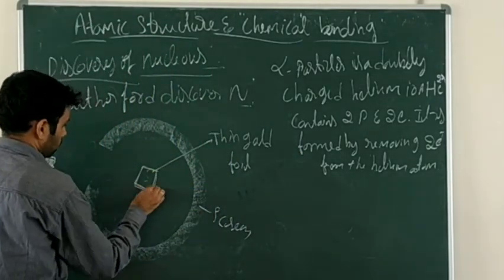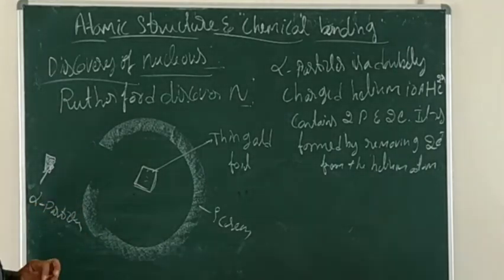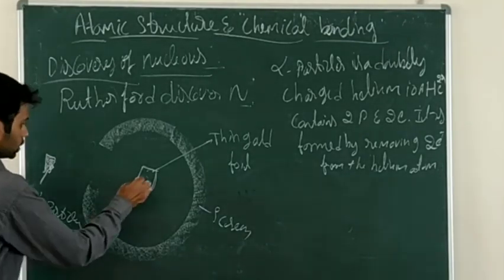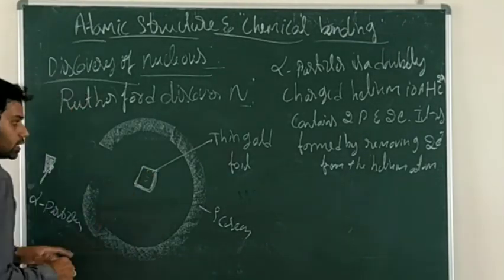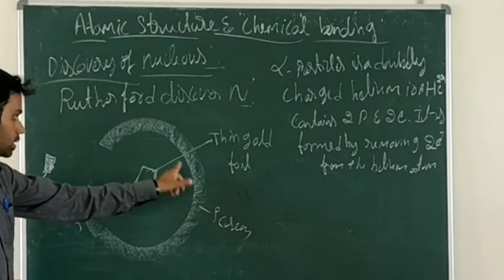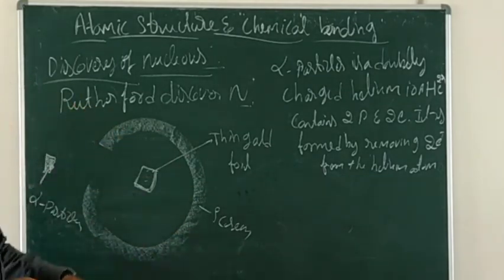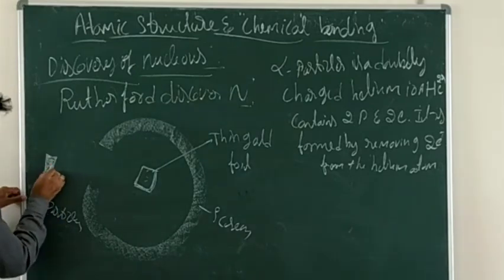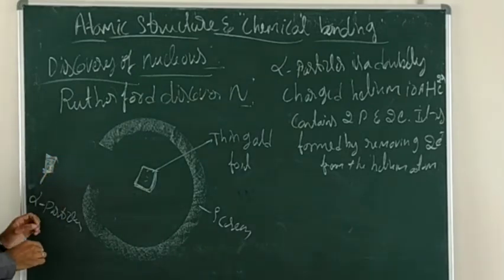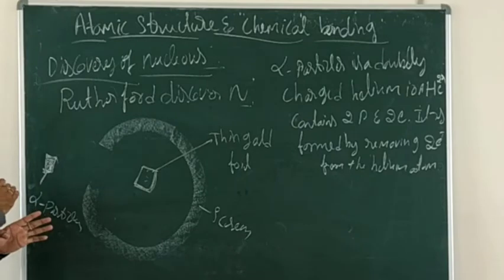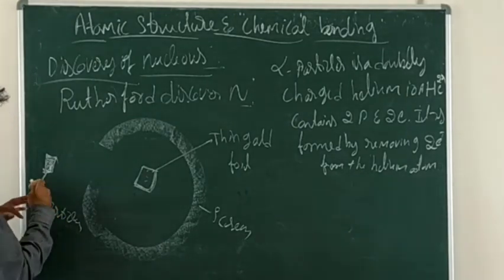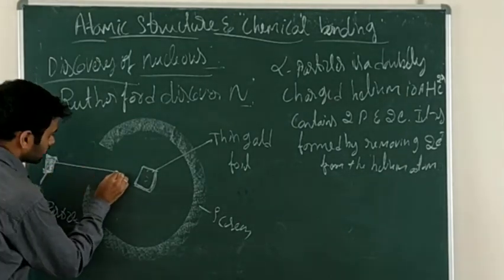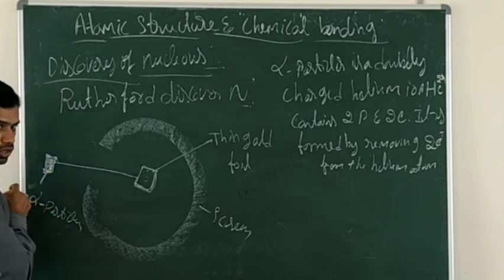For 1 mark, when asked in the exam why gold foil only was taken while discovering the nucleus, that time you should write this. Now this is the thin gold foil, and this is the screen. Now you have to observe how the rays are produced. This is the alpha particles, and a stream of alpha particles is passed on the thin gold foil.